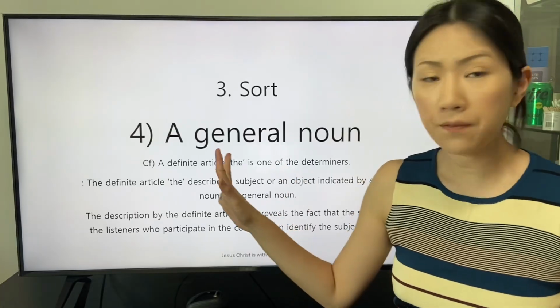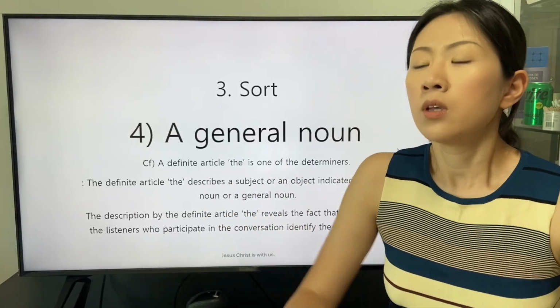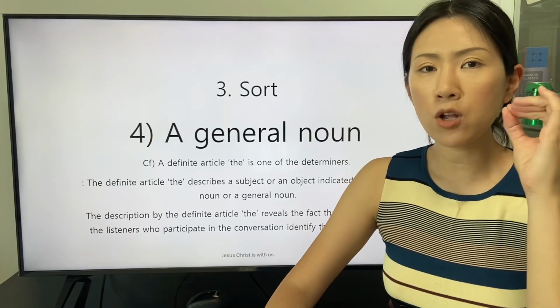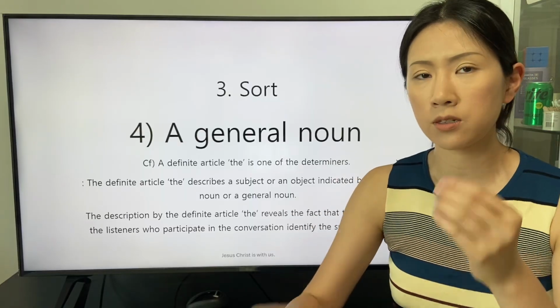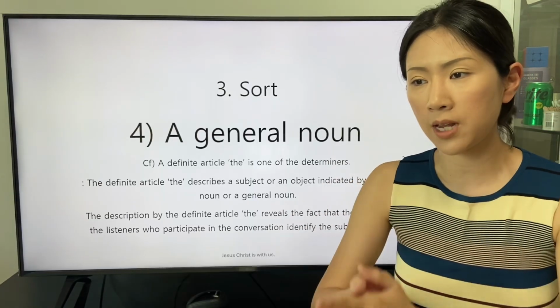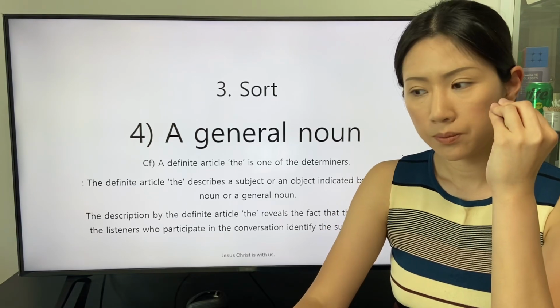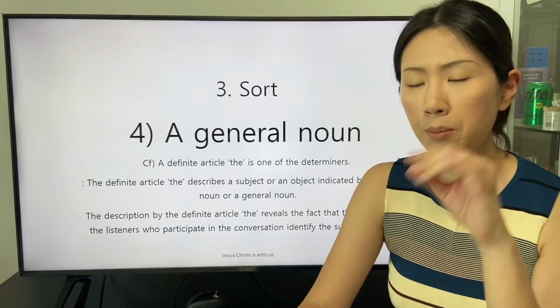There is a conference about a definite article. The indefinite article a or an reveals the fact that the number of the object indicated by a general noun is counted with the number 1.